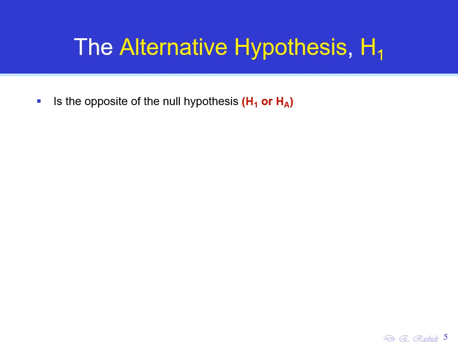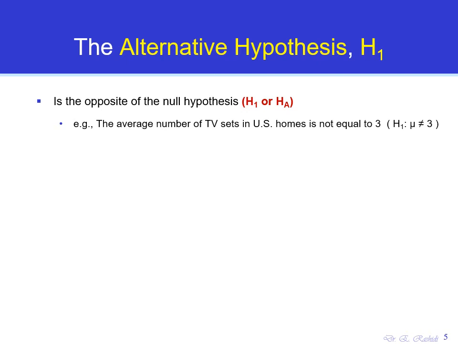For example, the example that we have for the average number of TV sets in US homes, the null hypothesis states that the average number of TVs is equal to 3. So the alternative hypothesis is going to reject this, is going to oppose this, and is going to state that no, the average number of TVs is not equal to 3. So this is exactly the opposite of the claim made in the null hypothesis. The alternative hypothesis challenges the status quo or the claimed existing state, which is the null hypothesis.